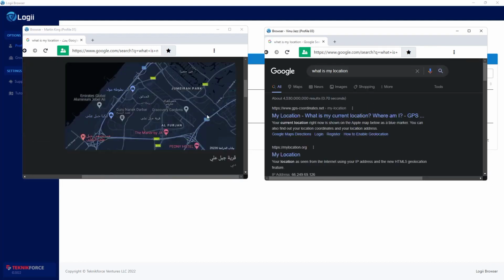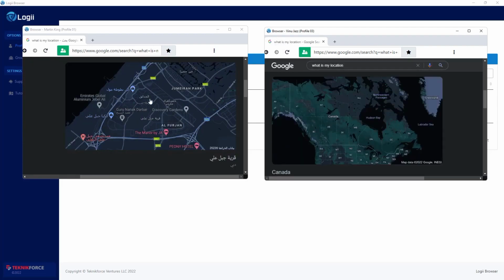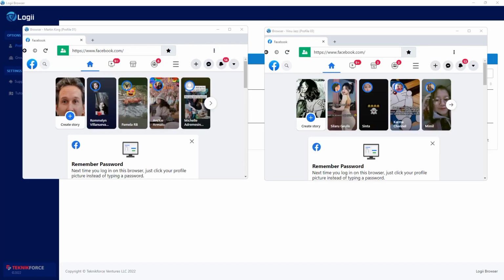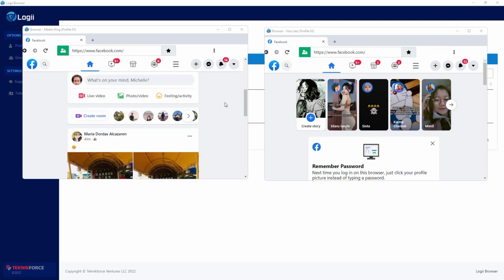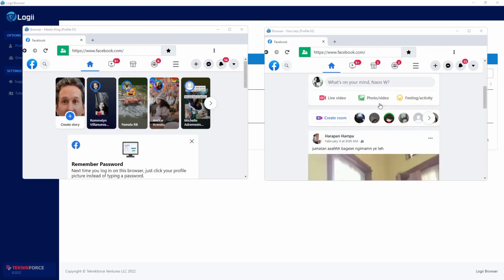So you can see the location in this one, it's in Dubai, it's Emirates. And in this one, I am in Canada. So I'm using this side by side. And when I go to Facebook, of course, I can use two different profiles logged in from two different places from one computer. And imagine the power of that. So here I am logged in to two different Facebook profiles and I can run different ad accounts too.